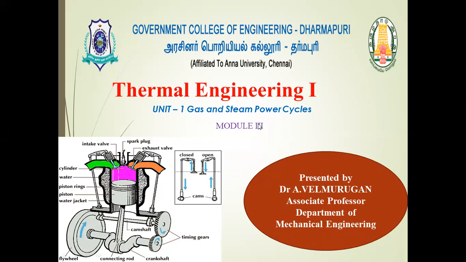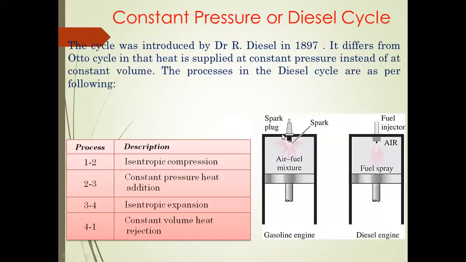Previously, we have discussed Module 1, the introduction to the Air Standard Cycle, and Module 2, the Otto cycle or constant volume cycle. From Module 3, we have discussed the diesel cycle or constant pressure cycle. From this slide, we have the introduction to the constant pressure or diesel cycle.